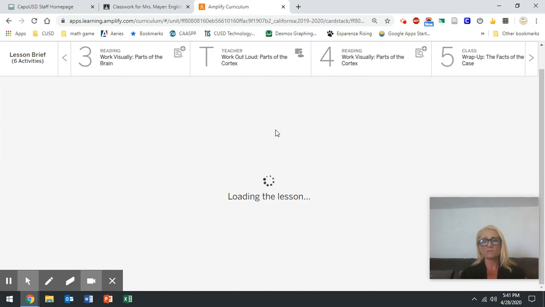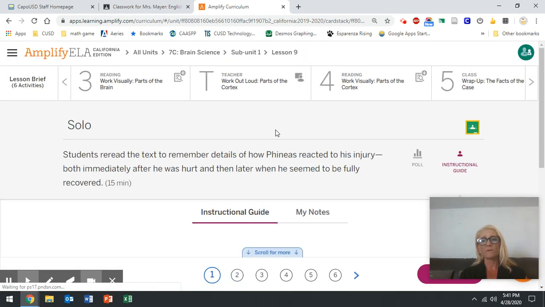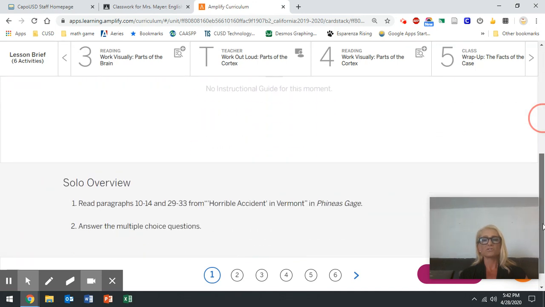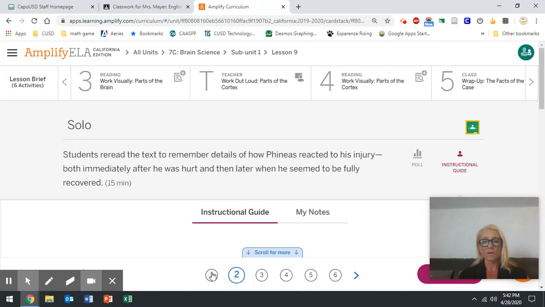Once I get to the solo, I'm going to show you something that potentially could be a little bit confusing. Notice right here, as I scroll down, it just says solo overview, and it tells me I am going to read two different things. But what you might not realize is they're two separate passages. So let me show you. That was the first card, and it just told me that I was going to read two separate things.